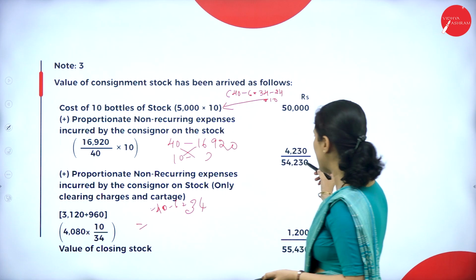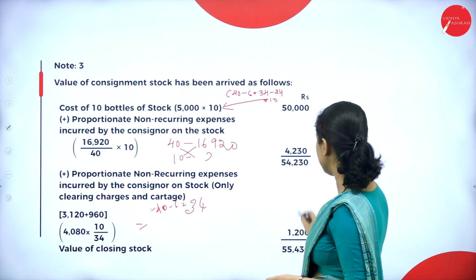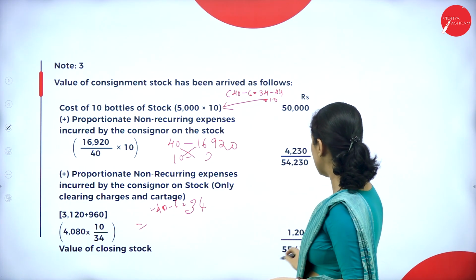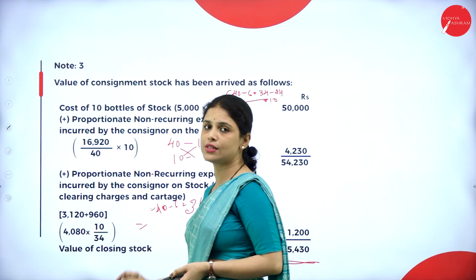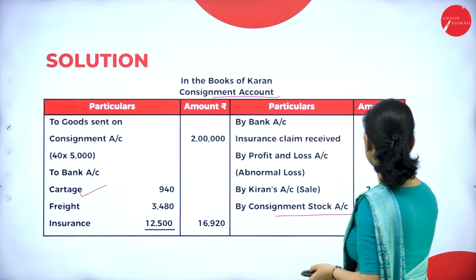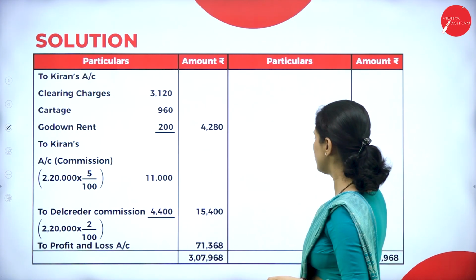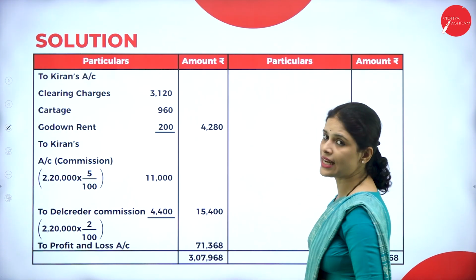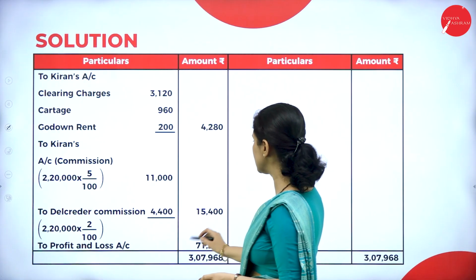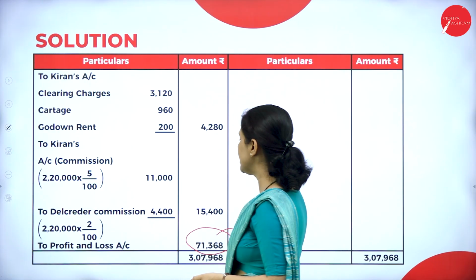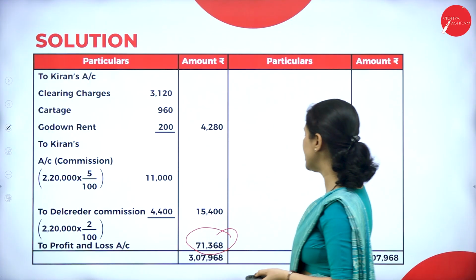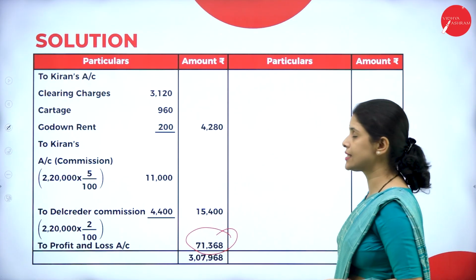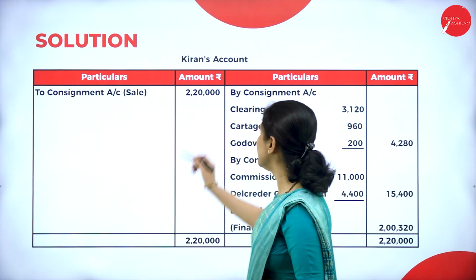And we have to add this 1,200 to 54,230. So how much will we get? 55,430. That will be the value of closing stock. This is the value of closing stock. So when we add both sides, credit side has more amount. So here debit side has less. That means it is a profit. So what we have to write? To profit and loss account. How much is that? 71,368. Okay, now let us do Kiran's account.